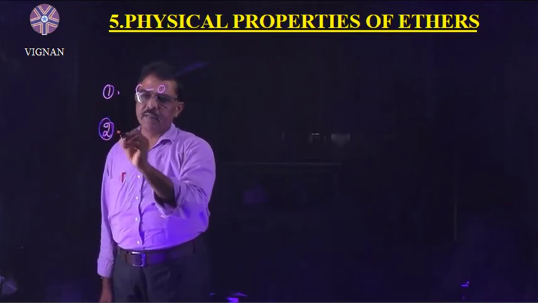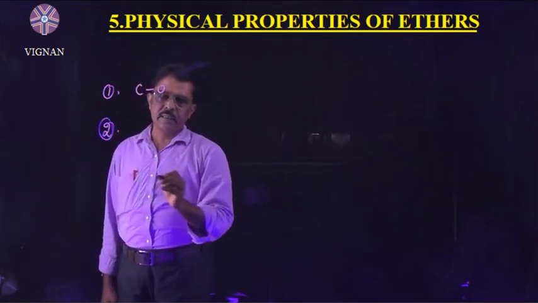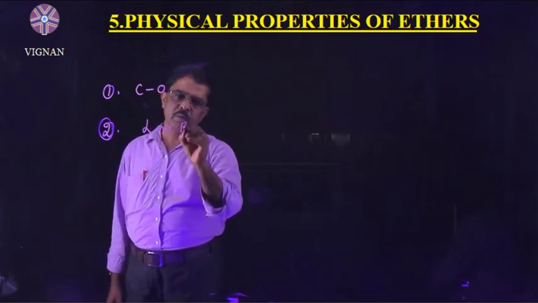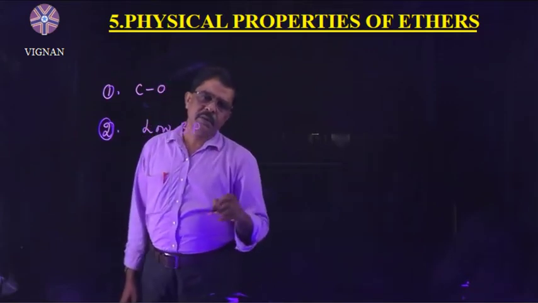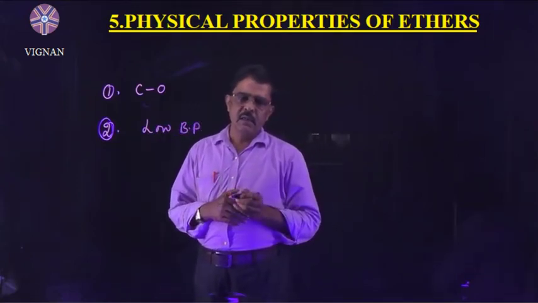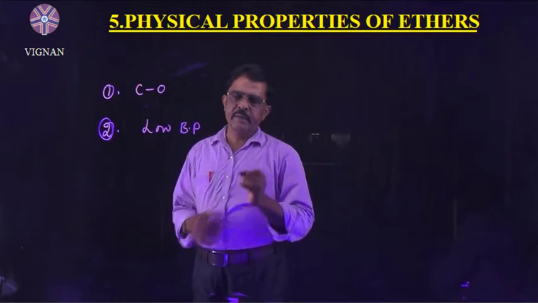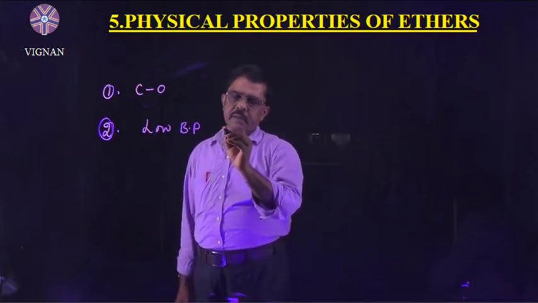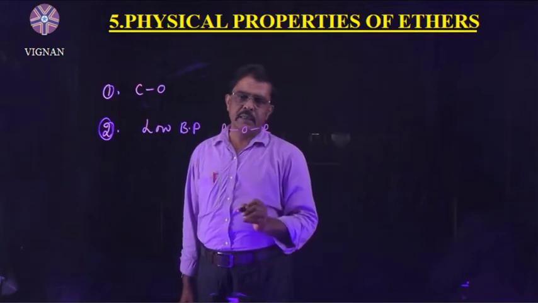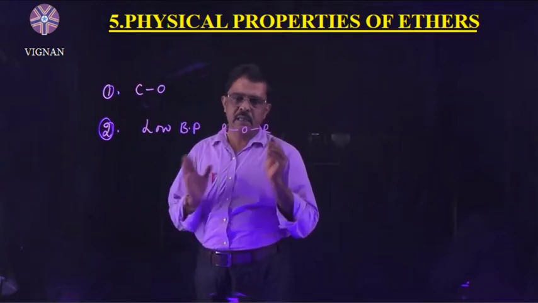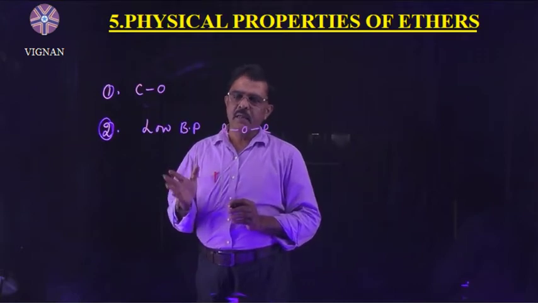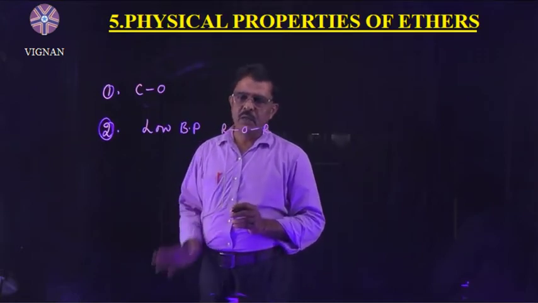Second, ethers have low boiling points when compared with alcohols of comparable masses. Why? Because ethers do not form hydrogen bonds. Intermolecular hydrogen bonds are absent in ethers, hence their boiling points are lower than alcohols.